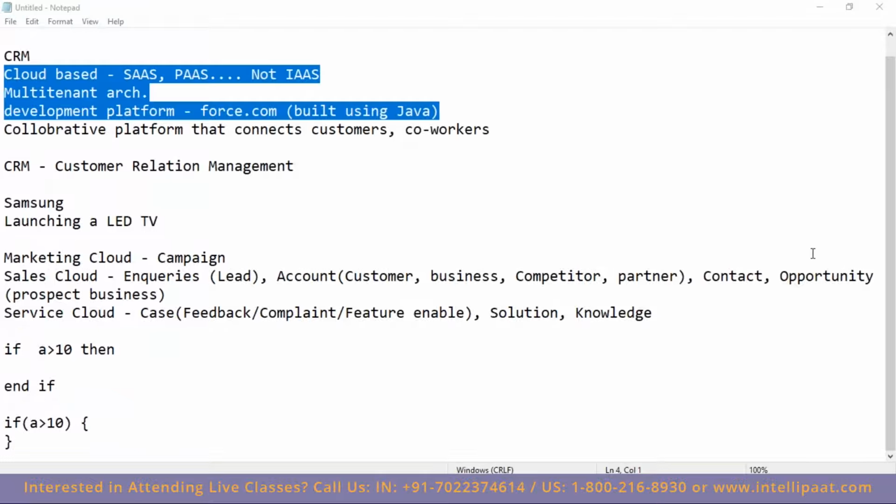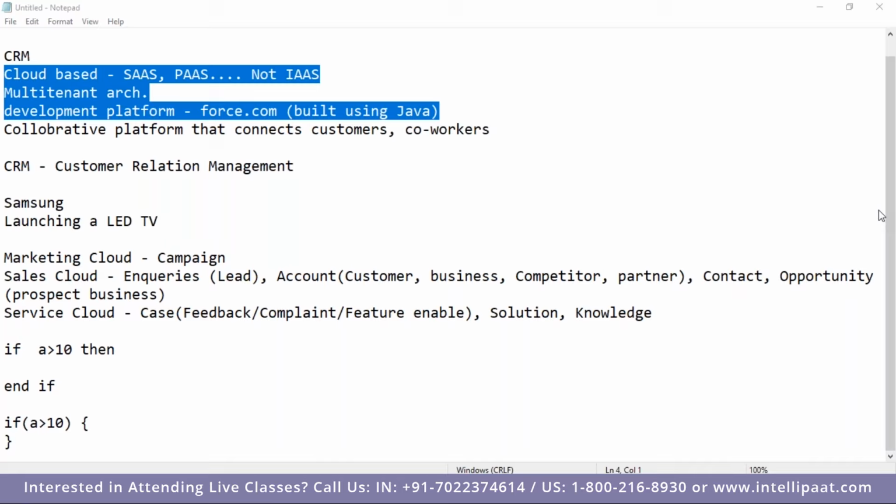Okay. Community Cloud, where does it fit in Salesforce? Yes, I'll come to Community Cloud, Shravan. I have a question. Could you please explain again SaaS, PaaS, and IaaS?